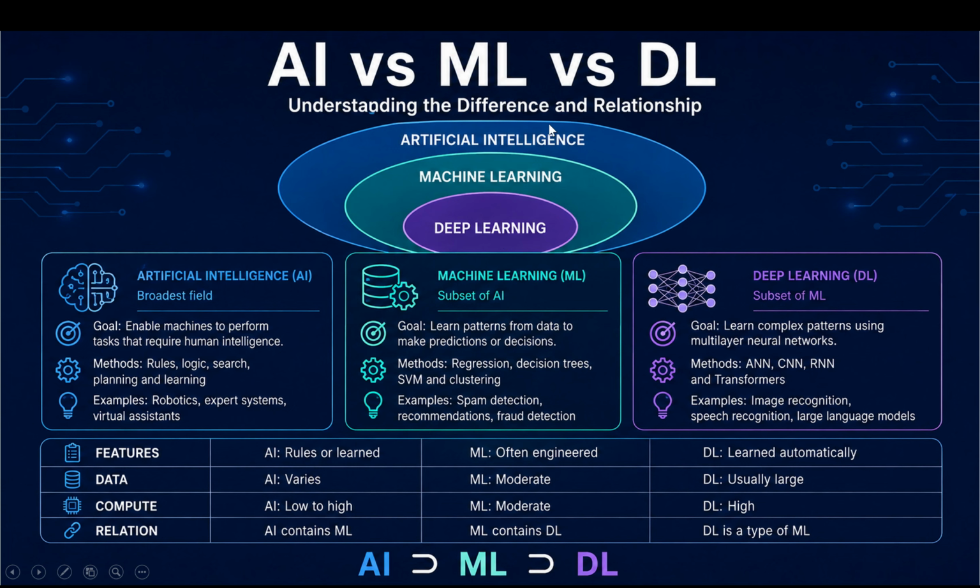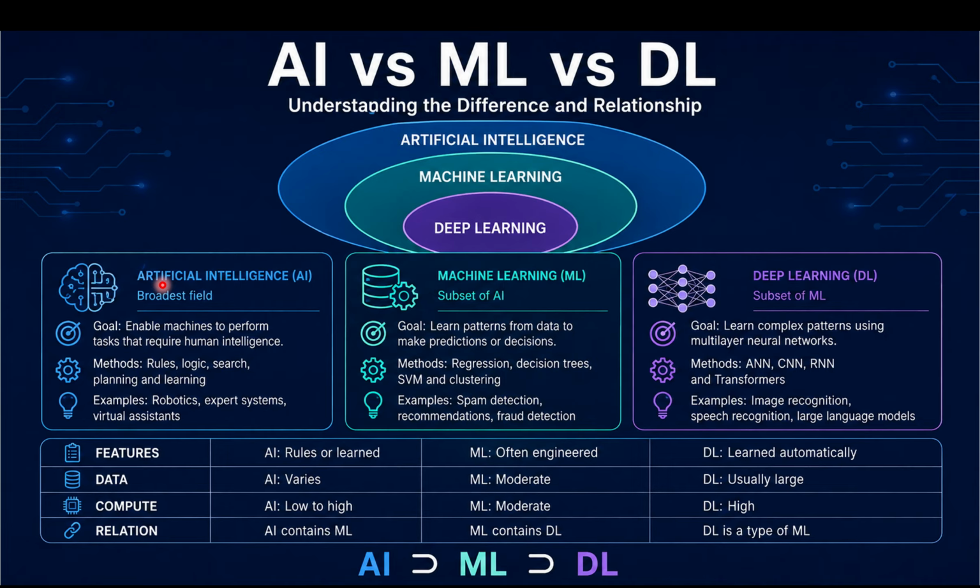Now, let us understand all of these terms separately. First, we have artificial intelligence, called AI. So, what is AI? Artificial intelligence is the broader field of computer science concerned with creating machines or software systems that can perform tasks that normally require human intelligence.